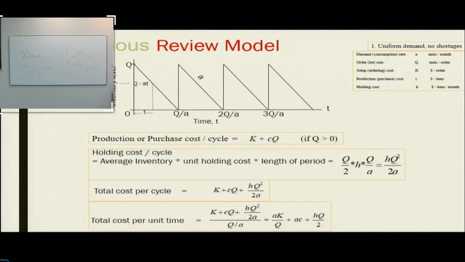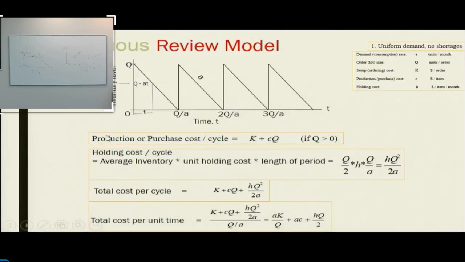So what do I do to calculate the cost? I simply multiply the average inventory into the number of days or the time period for which I was holding that average inventory. Okay, so the cost of holding in this time period from 0 to Q by A, what it will be? 100 into 30, that is an example, but in terms of formula, I want in terms of right now these factors. So average inventory into the time it was held. Okay. So this part is clear with everybody, right?